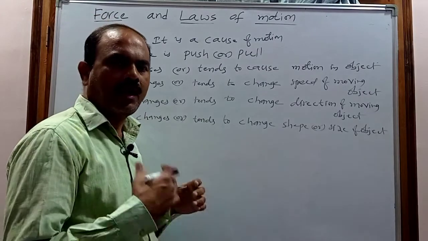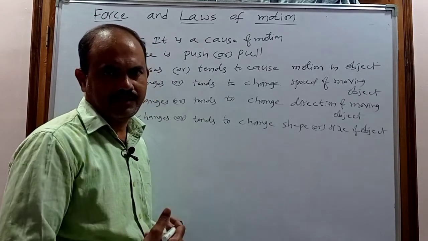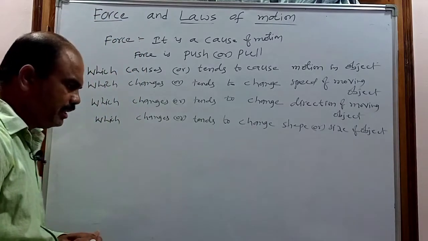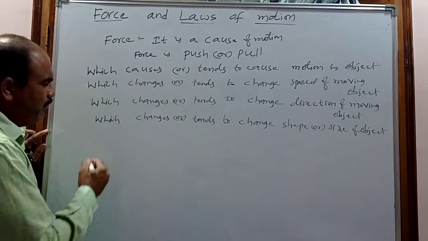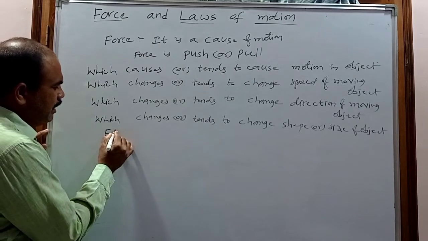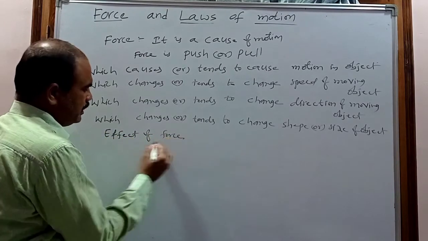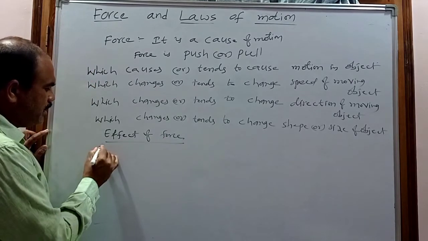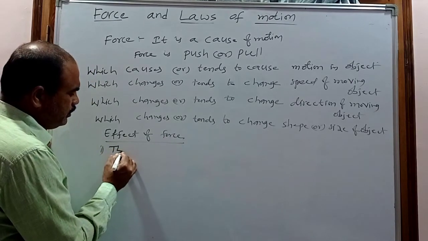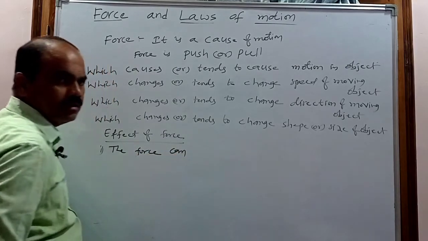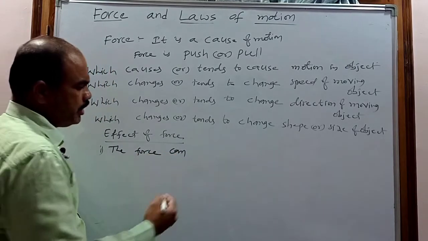The force cannot be seen with our eyes, we can only see the effects. So what are the effects of force? The first effect: the force can move a stationary object.